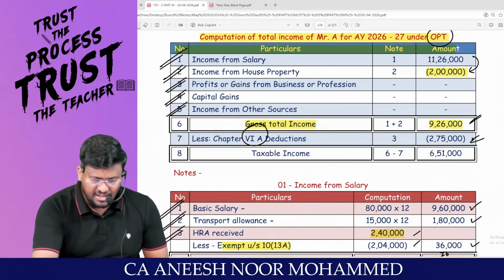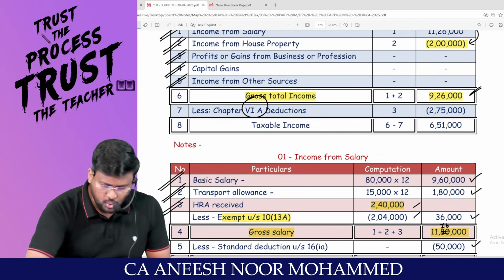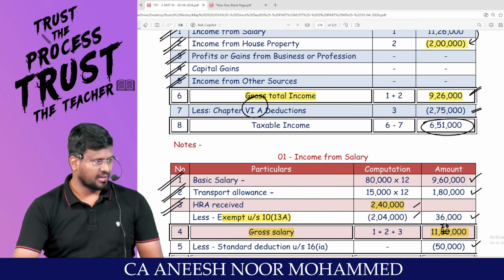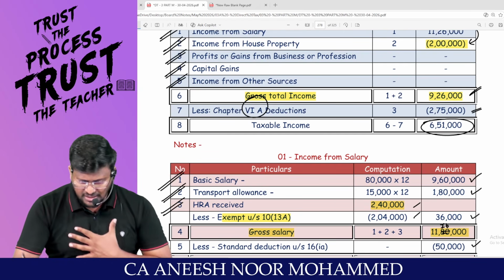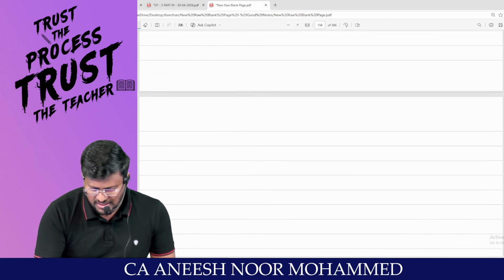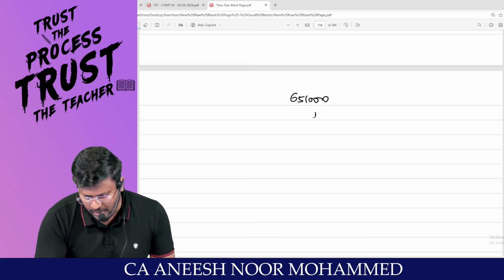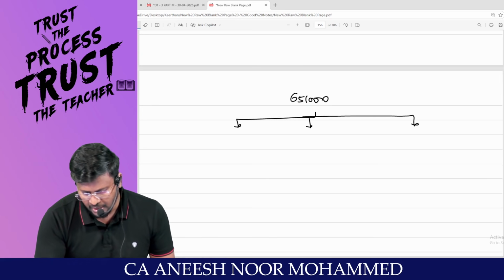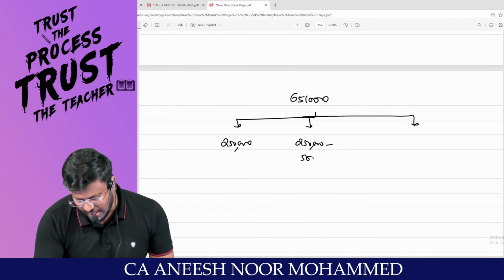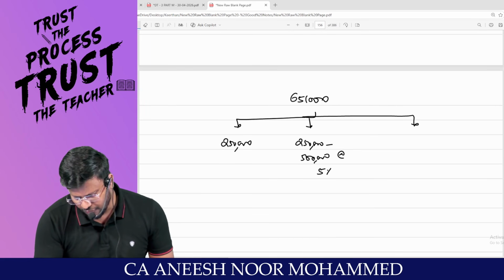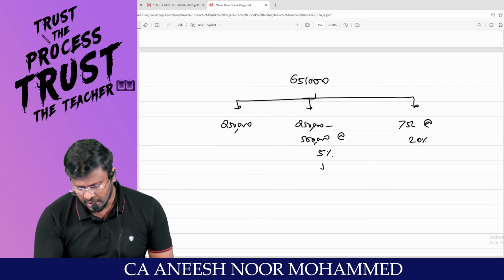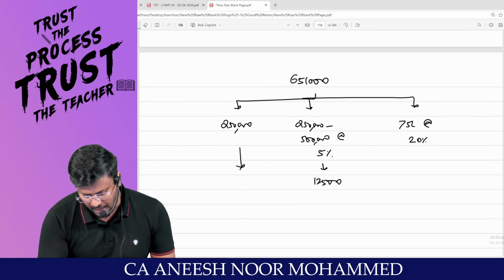So from 9,26,000, if you reduce 2,75,000, the taxable income will be 6,51,000. Taxable income is. Now for this 6,51,000 only, we are liable to calculate the what, man? Tax. So 6,51,000 should be classified into three categories. Up to 2,50,000 nil. 2,50,000 to 5 lakh at the rate of 5%. More than 5 lakh at the rate of 20%. This will be 12,500. Am I right, sir?